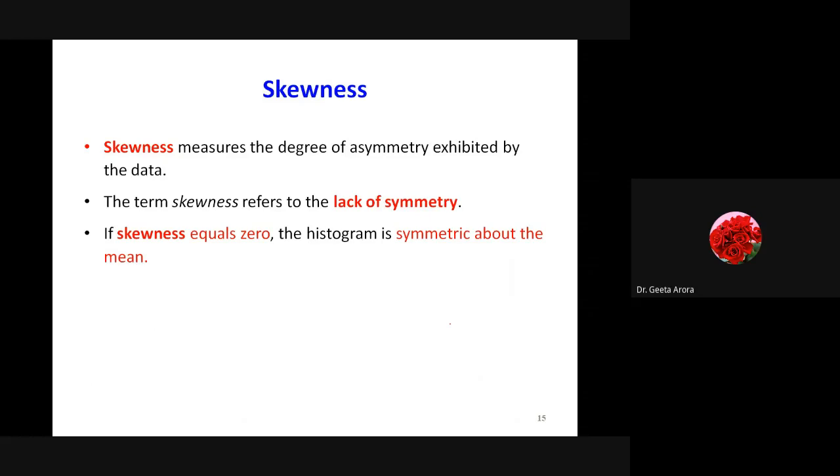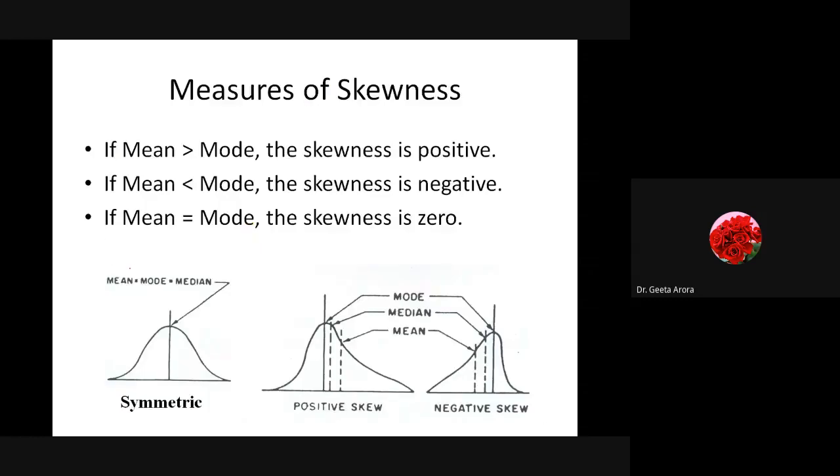Here, skewness is the measure of the degree of asymmetry. Asymmetry means whether the data is symmetrically distributed or there is some skewness. The term skewness refers to the lack of symmetry. If skewness equals 0, as in the case of the normal distribution, then the histogram, or the graph, is symmetrical about the mean. These are the properties of skewness. Here you can see we have two diagrams.